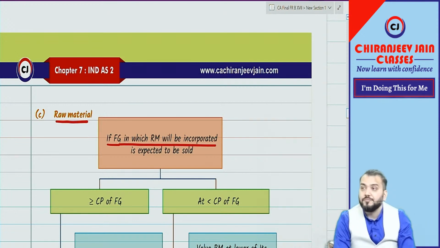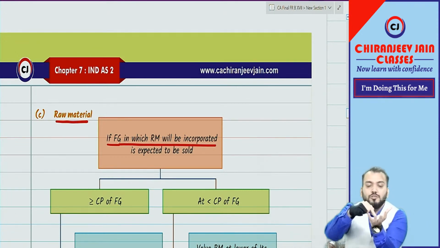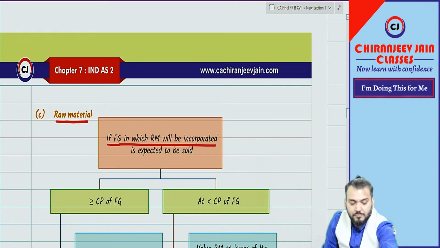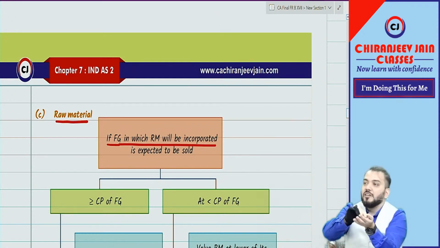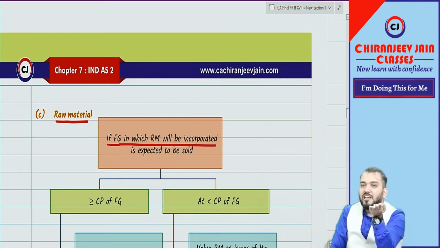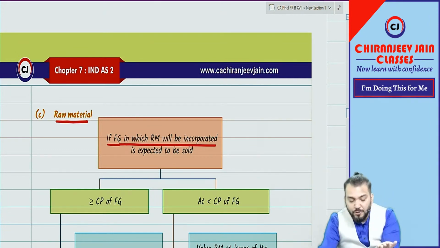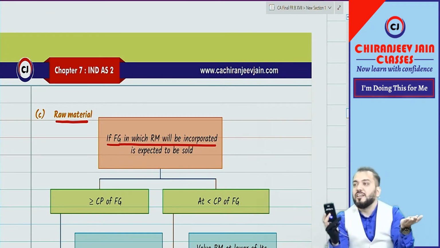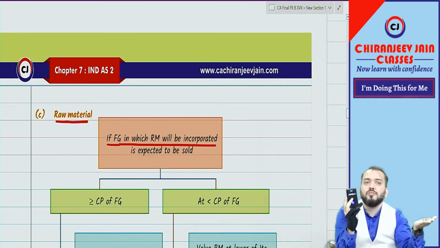Suppose you have some raw material and you are valuing this raw material. Right now it is not used or consumed, it is in hand. Now from this raw material, suppose this finished good will be produced. So this is your ultimate goal.